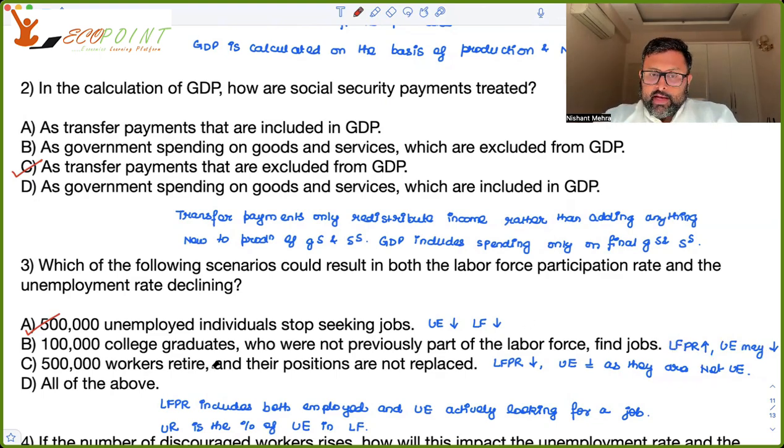5 lakh workers retire and their positions were not replaced. Right? Naturally, if people are retiring, the labor force participation rate is falling. But they are not unemployed. They are not seeking jobs, right? So it won't change the unemployment rate. So C can't be true. In the question, they have said both the labor force participation rate and unemployment rate declining. So A is the correct answer. Right? When B and C are not correct, then D can't be correct.